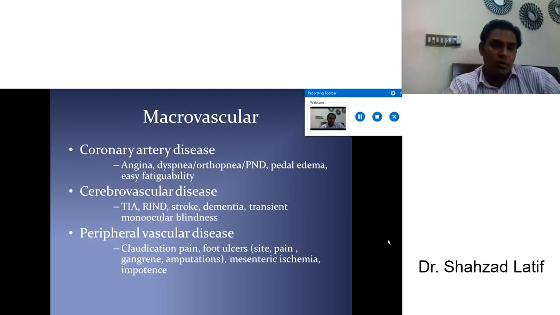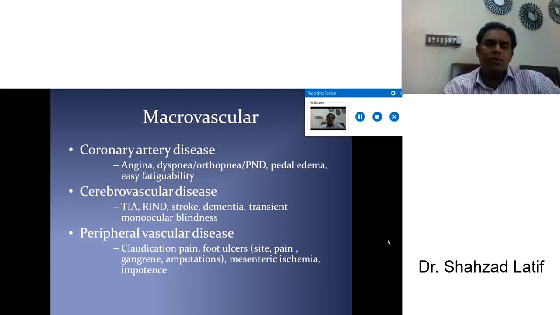Moving to the next complication, the macrovascular. Macrovascular includes coronary artery disease that will hit your heart, giving you acute ischemic heart disease, that may be angina, that may give the patient shortness of breath, called dyspnea, orthopnea, PND, pedal edema.